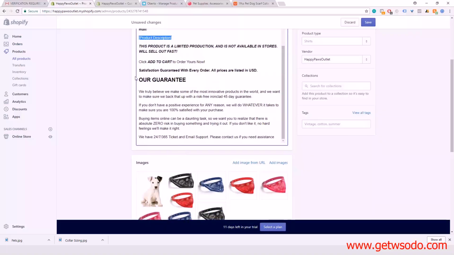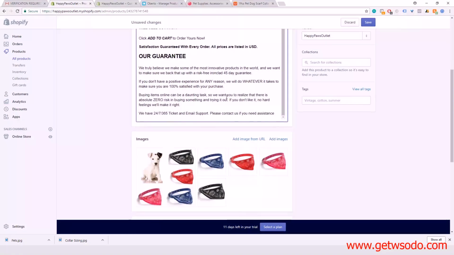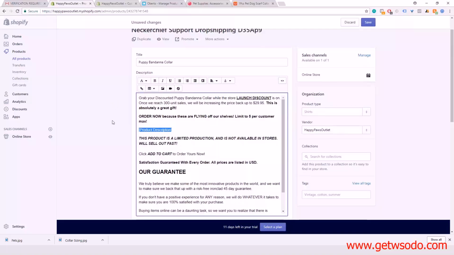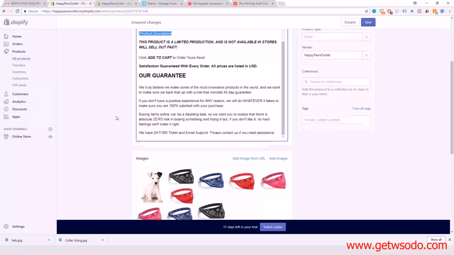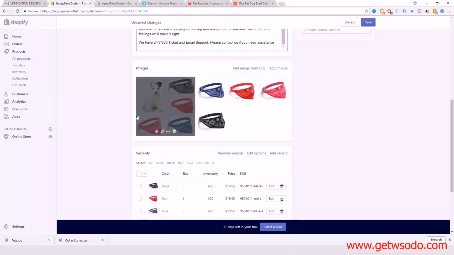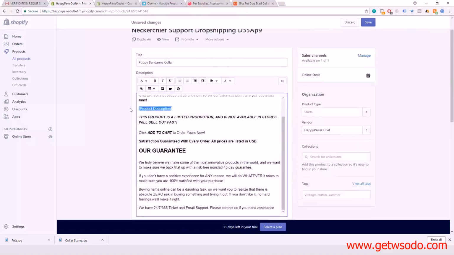And then our guarantee. Now this is super, super important because we want to show that if they don't like the product, there's no risk, and they can just email us if they need assistance. There's zero risk for them in buying something and trying it out. Most people are not going to return the item. They're just going to buy it and keep it. They don't want to pay the shipping price to send it back, and this is only a $20 product, so chances are that would be kind of pointless.